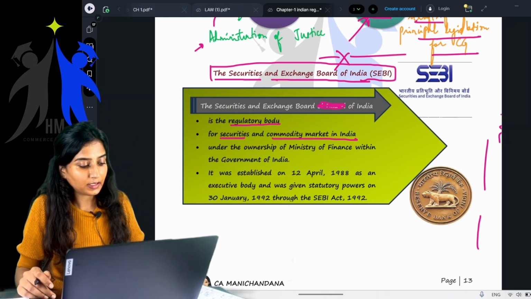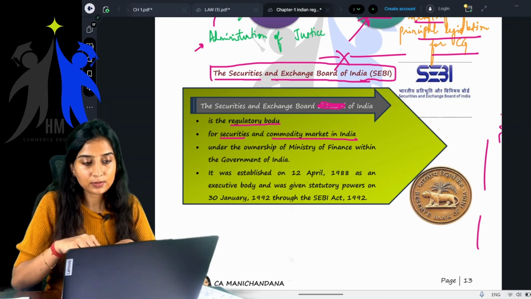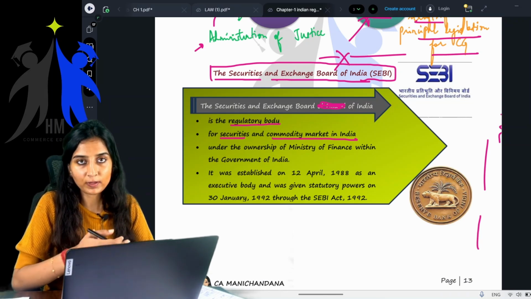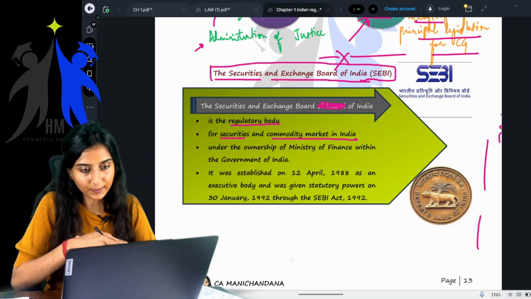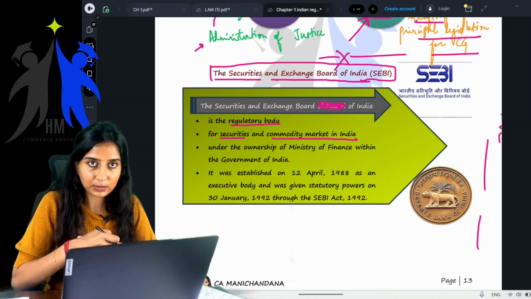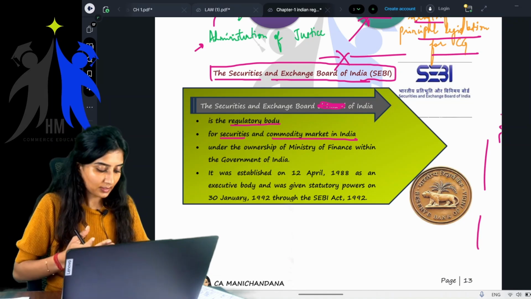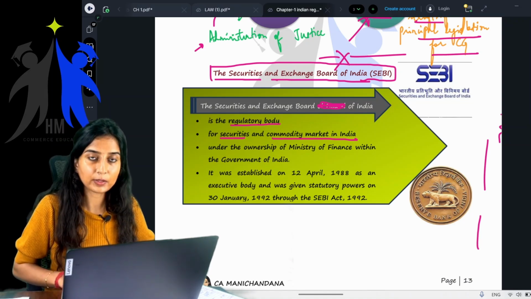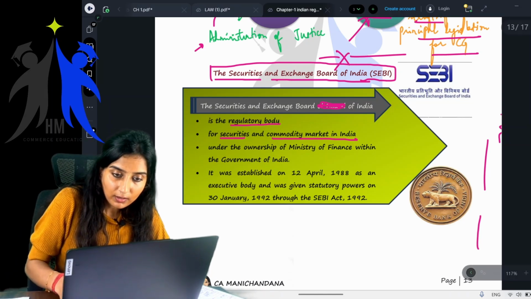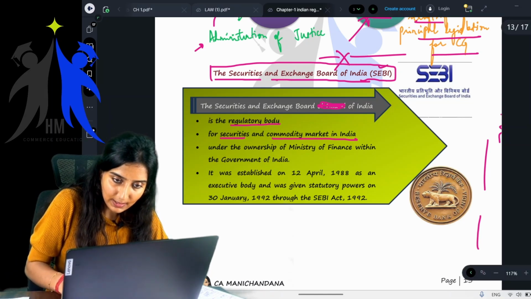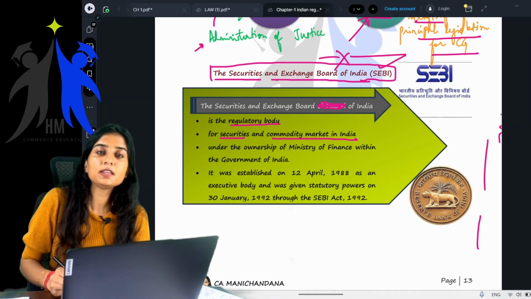So we learned about all the four ministries which we had in your syllabus, and now we have to start with SEBI. Okay, let's start with SEBI. What is SEBI? What does SEBI stand for?